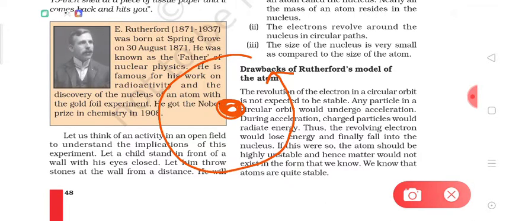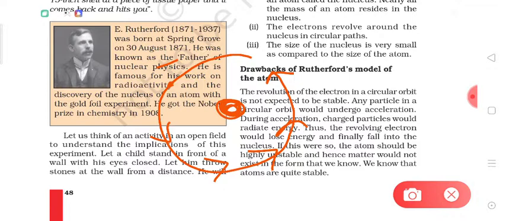As we know that electrons are material particles, means they have certain mass and they also have negative charge on them. If such a particle is revolving in a circular path, it should be under acceleration because it is changing its direction and maintaining the circular path.